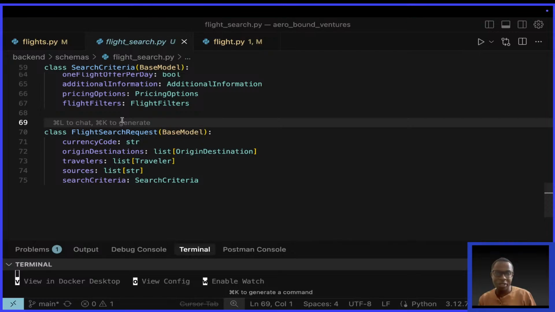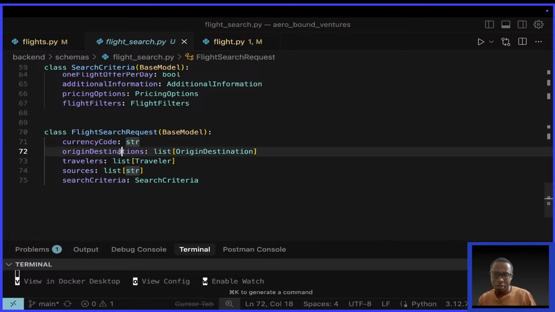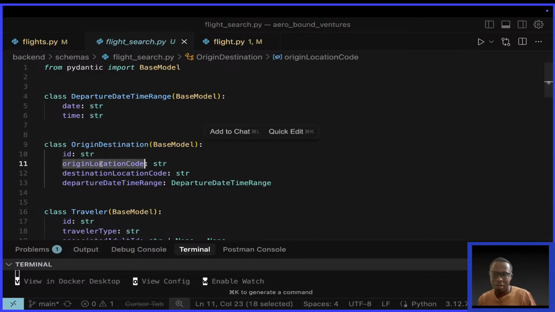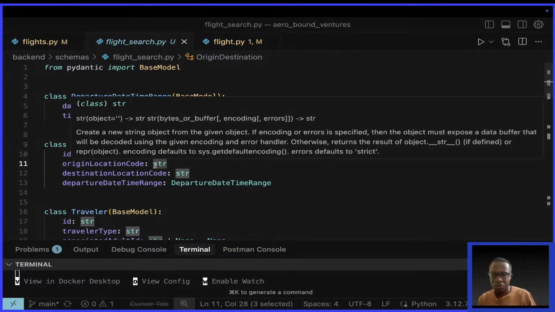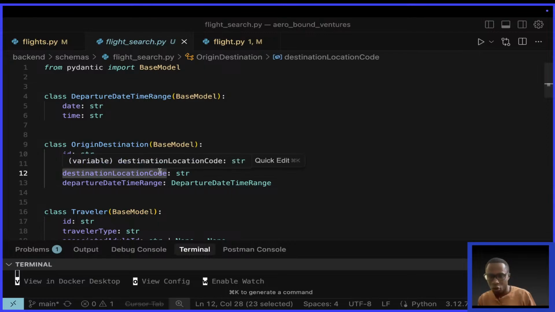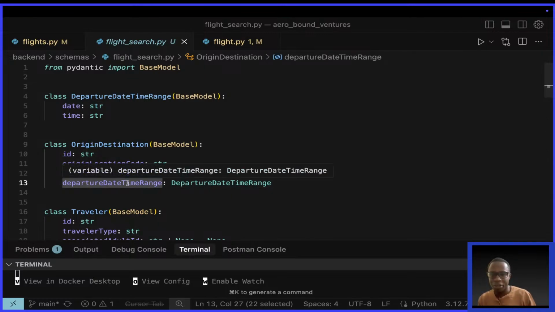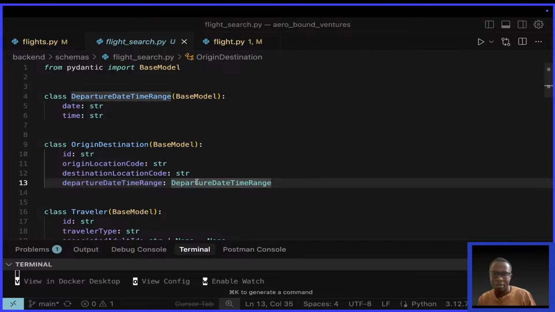So we have a currency code, which is a string, and origin destinations, which is a list of origin destination. An origin destination simply has an ID, which is a string, an origin location code, which is a string, a destination location code, which is a string, and the departure date time range, which is of type departure date time range.